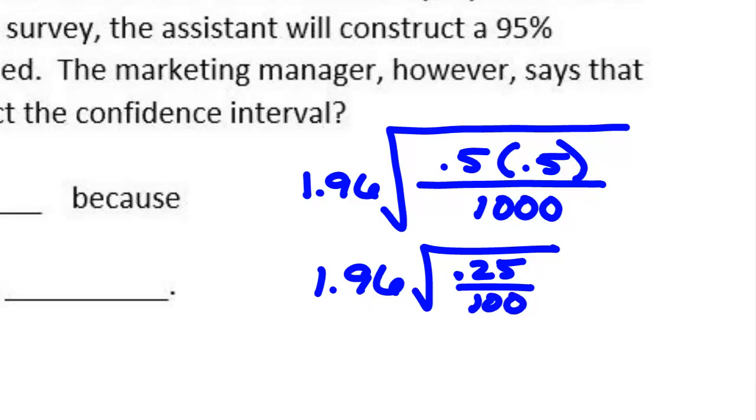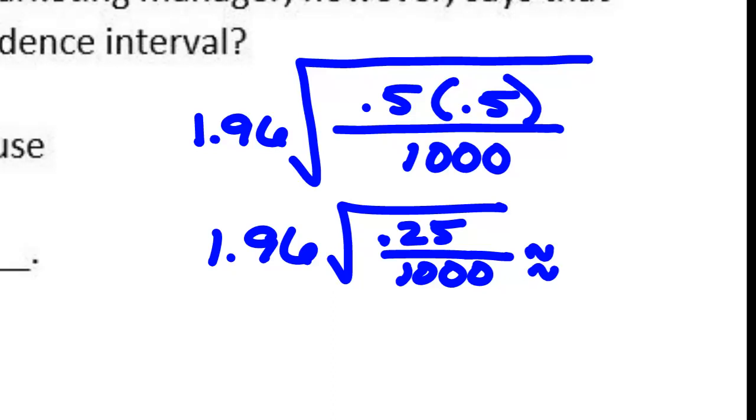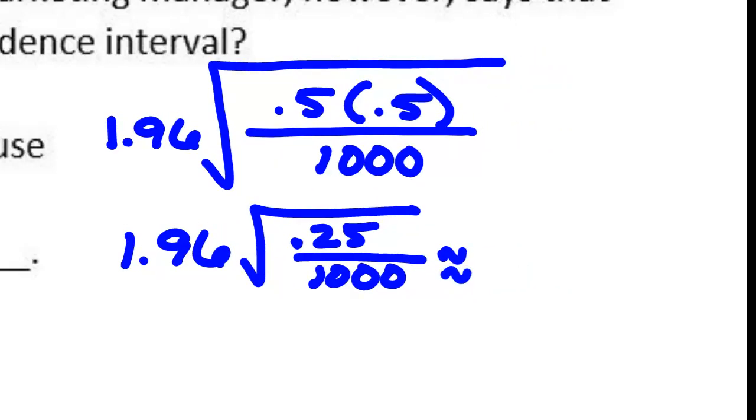Okay, so the research assistant wanted to do this with a sample of 1,000, right? All right, grab a calculator and do this real quick. 1.96 times the square root of 0.25 over 1,000. You said 0.031, okay?